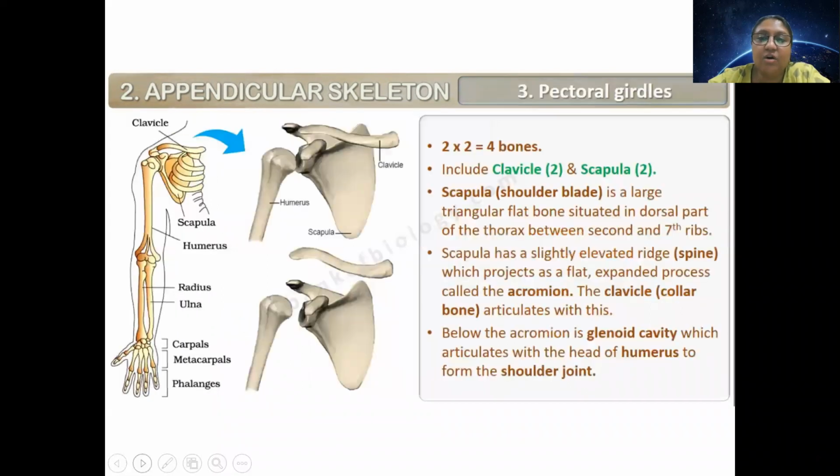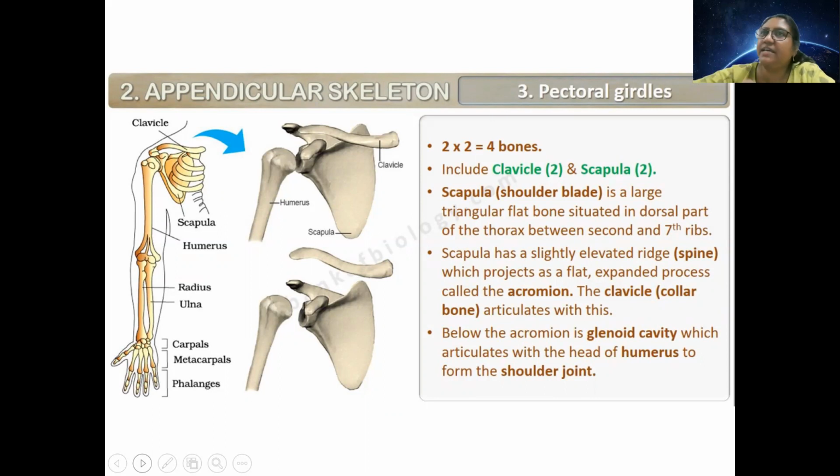Okay. So now we will talk about the most important part of our body, that is the junction of the appendicular skeleton with the axial skeleton. This part is our axial skeleton, from the cranial bone to the last bone, that is called the coccyx, coccygeal bone, coccygeal vertebra. That is the axial skeleton.